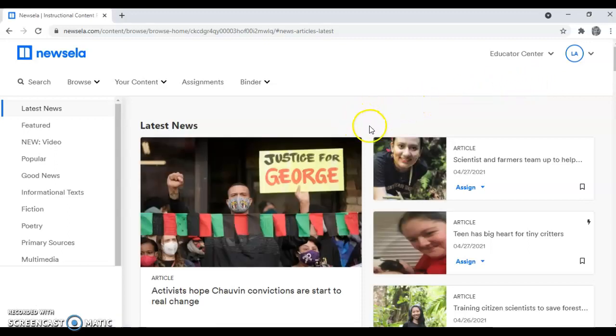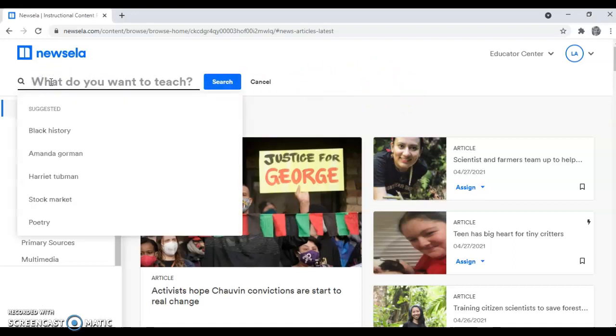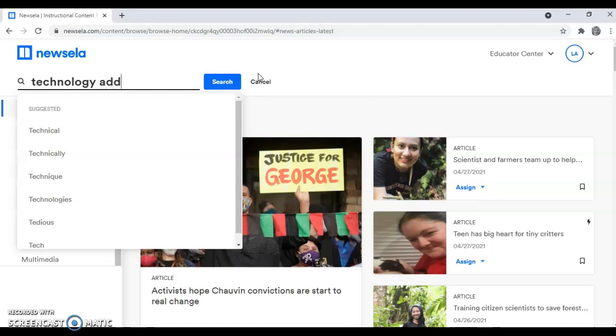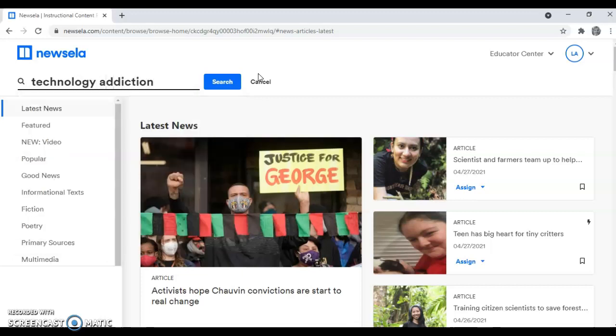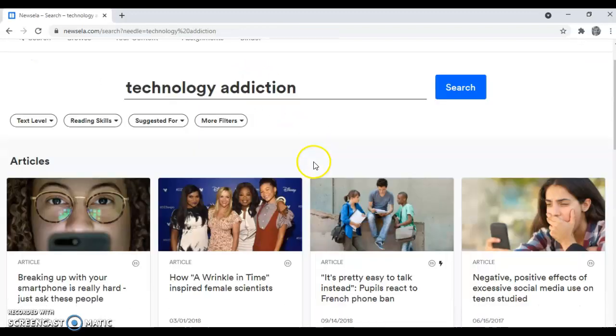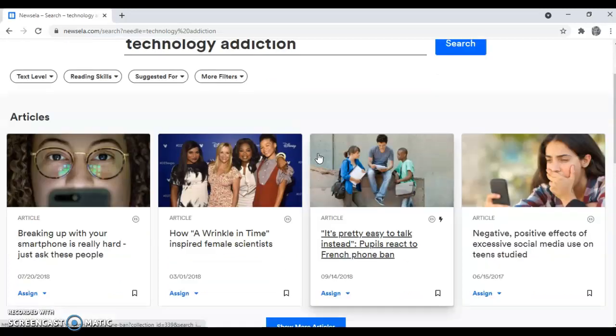Make sure that you are logged in to Google with your Carlos Rosario School account and not your personal Google account. Once you arrive at Newsela, you can use the search function to enter keywords that are connected to your essay topic. For example, I know that we have a few people who are writing about technology addiction. We can enter that as our keywords and search. And you will find a number of different articles that are in some way connected to that topic.